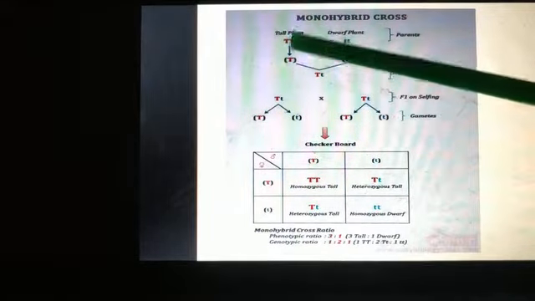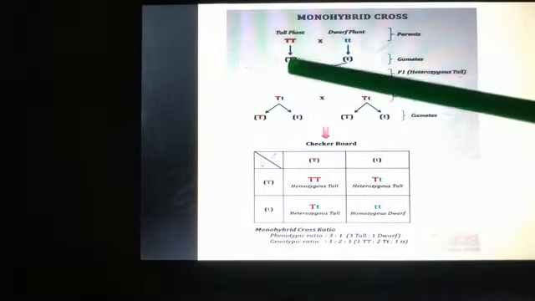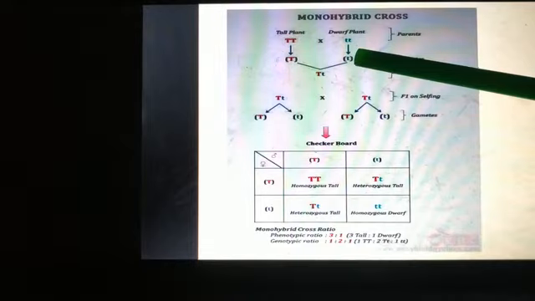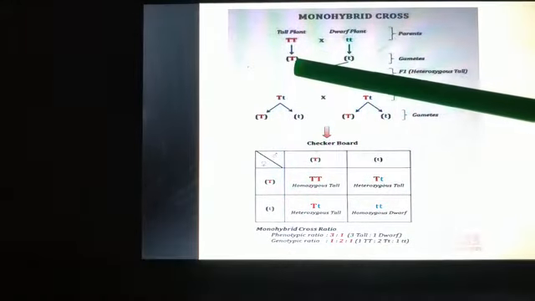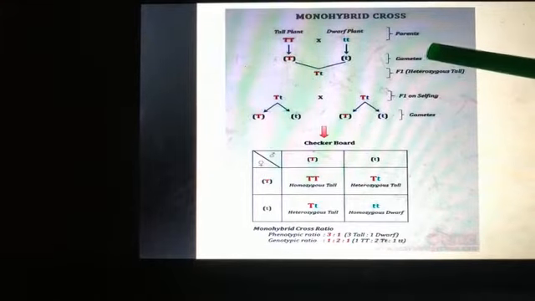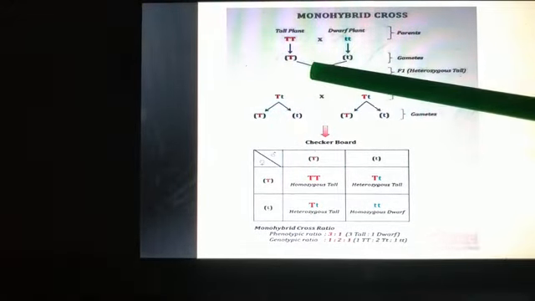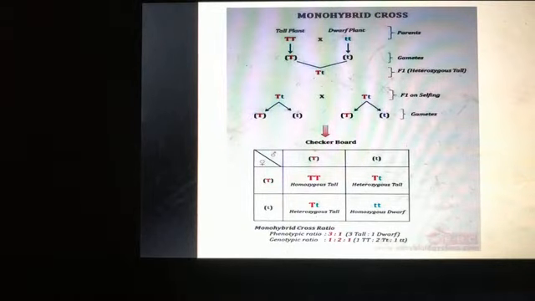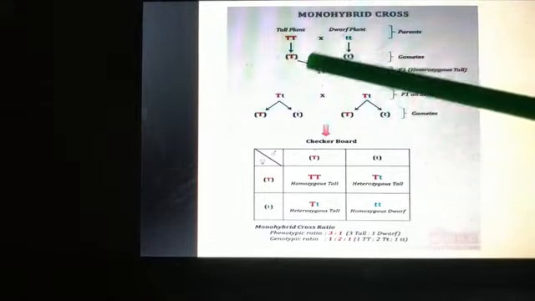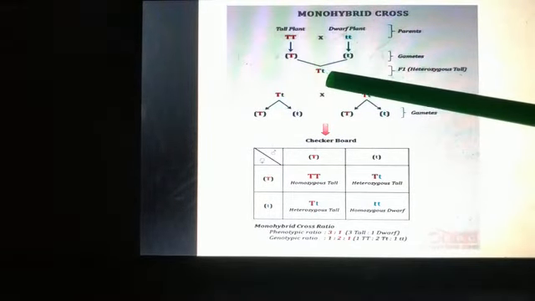Now from the tall plant, one gamete will come. From the dwarf plant also one gamete will come. So here it is capital T. From the dwarf plant we are getting small t. These are the gametes. Now in the F1 generation we know that gametes fuse, right? So after fusion, in the F1 generation we got capital T and small t.